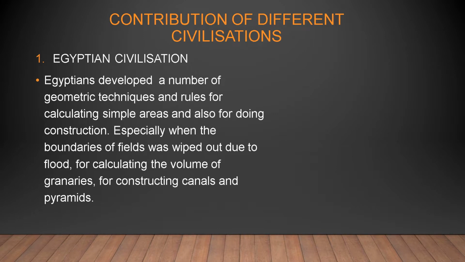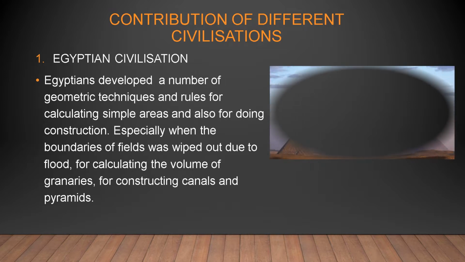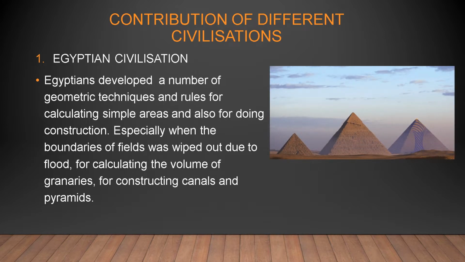The contribution of different civilizations. The first is Egyptian civilization. Egyptians developed a number of geometrical techniques and rules for calculating simple areas and also for doing constructions, especially when the boundaries of the field were wiped out due to flood in Nile, and for calculating volumes of granaries and for construction of canals and pyramids.